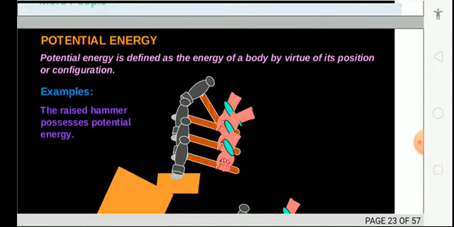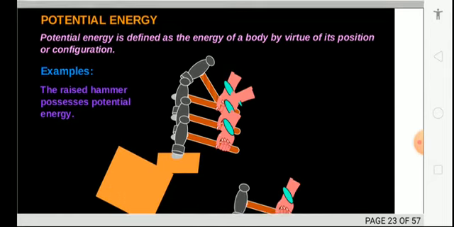Now what is potential energy? Potential energy is defined as the energy of a body by virtue of its position or configuration. You can say a body sitting at rest will have potential energy, and when it starts moving it has kinetic energy. For example, a hammer possesses potential energy.